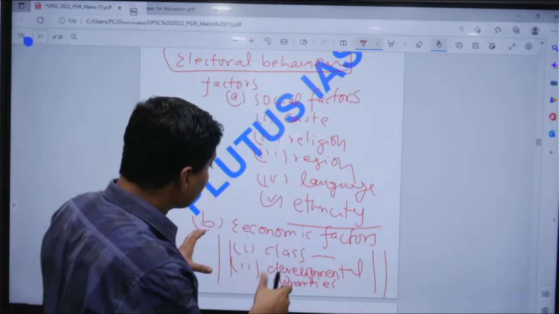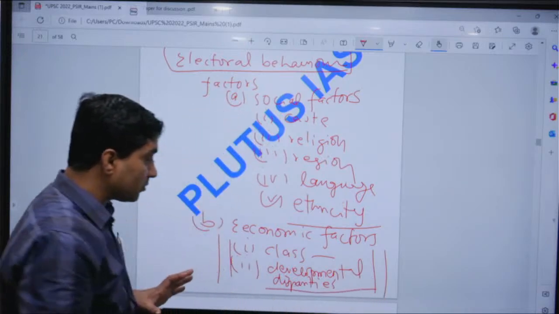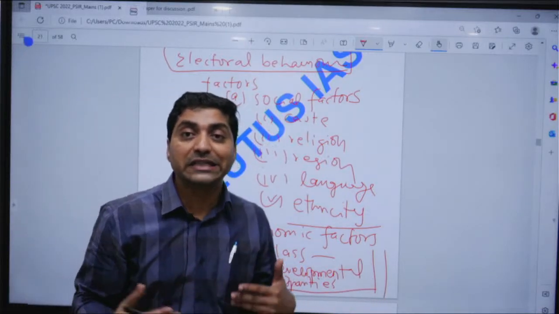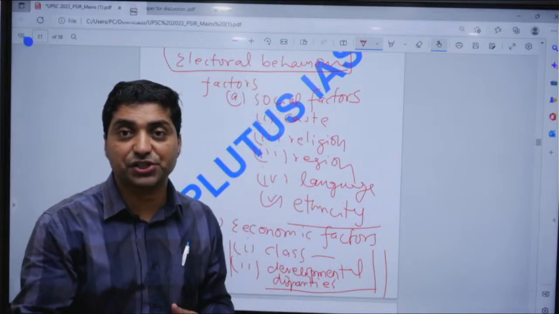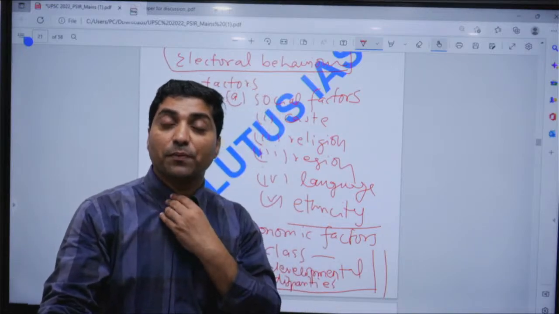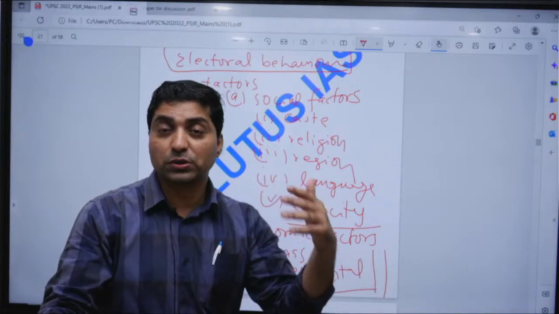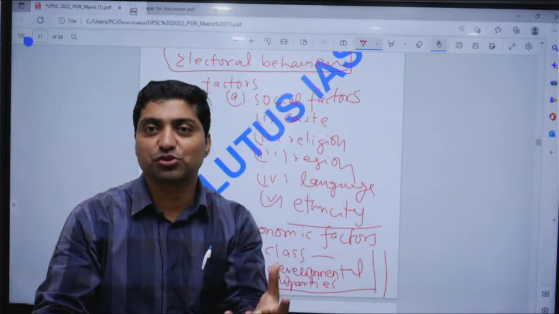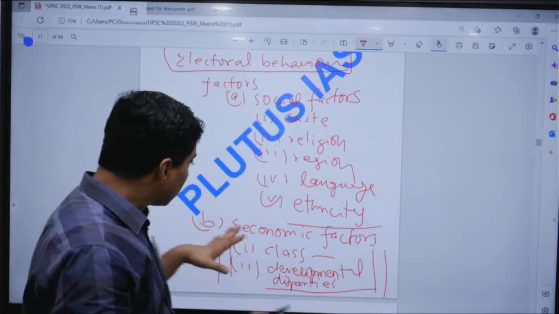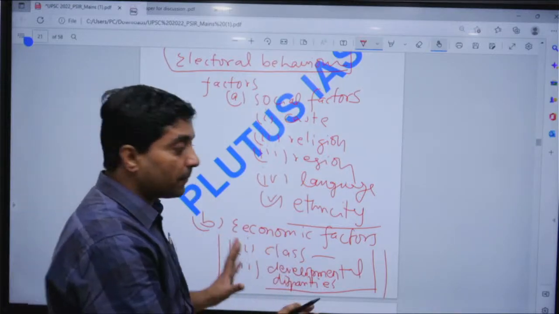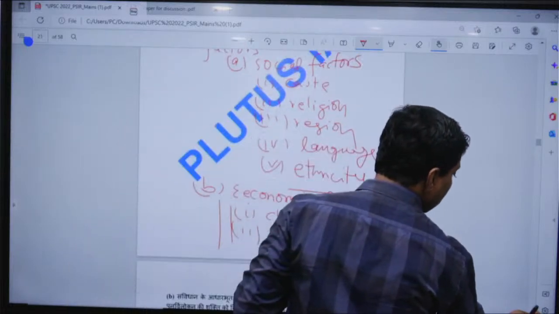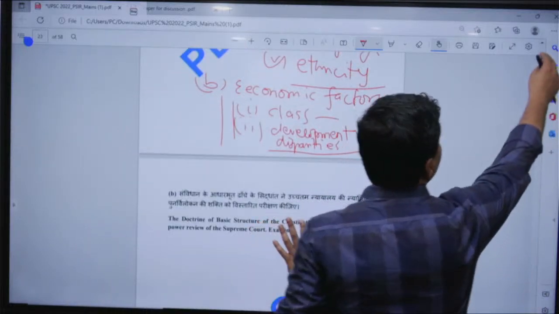So this also shapes, when the political leaders assure development, for example, industrialization or giving of new jobs, through the setting of new industries or new services sectors. So this also shapes electoral behavior, the electoral choice of the voter.